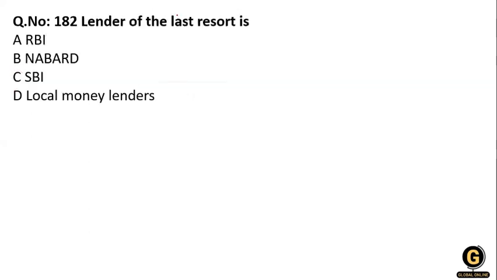Then next, who is called the lender of the last resort? RBI, NABARD, SBI, or the local money lender? The RBI is the lender of the last resort because the RBI is the banker to banks, and it acts as the lender of the last resort.